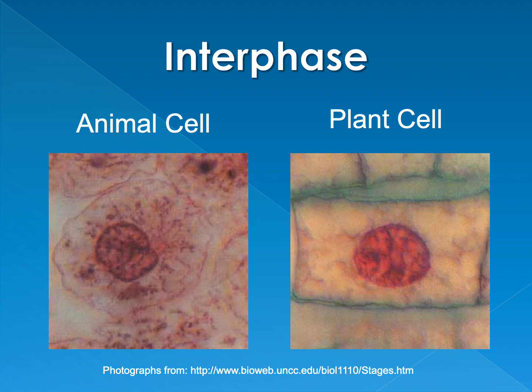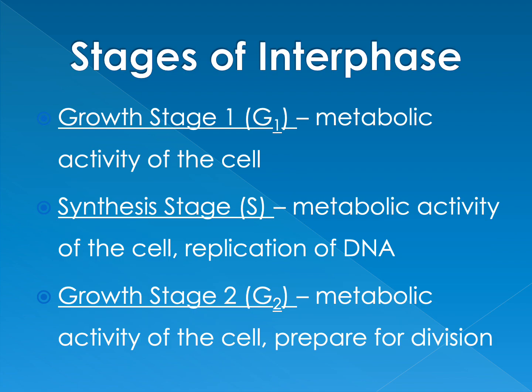This is just a comparison of a plant and animal cell in interphase. The stages of interphase: you have your growth or G1 phase where we have metabolic activity occurring. Metabolic activity are just functions in order to have the cell continue living. A lot of growth occurs.